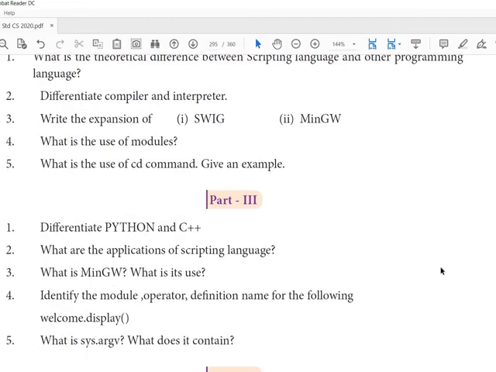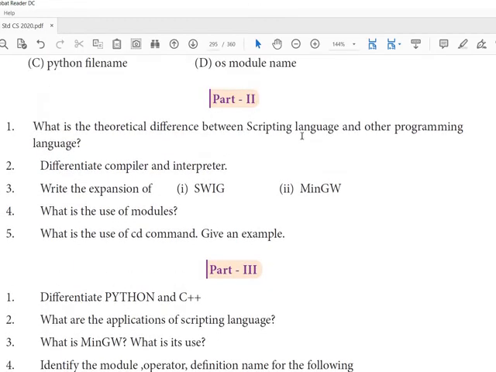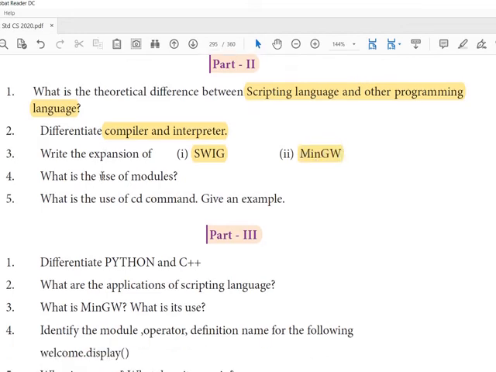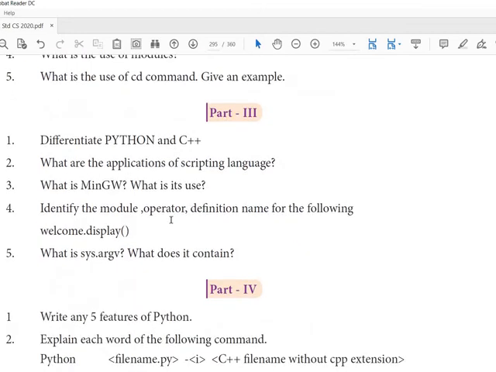So see here, difference between scripting and other programming languages. It's a direct question. Then differentiate compiler and interpreter. Then this is also a direct question which is given in the book. Use of modules, use of the cd command, change directory command.